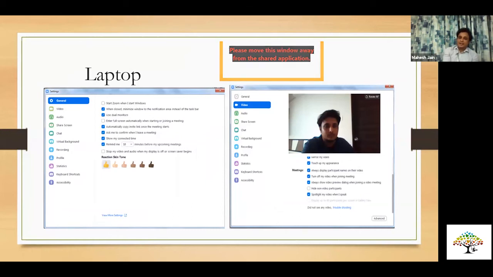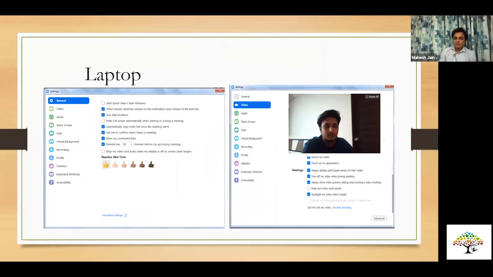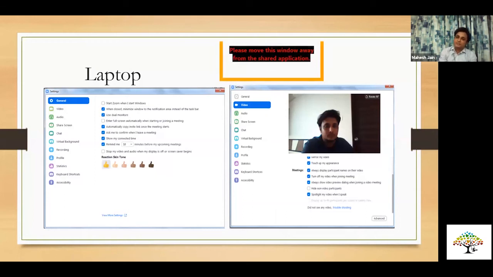So I was trying to search all these things on the internet to find out for all the participants, but I couldn't find. So I thought let's show our own stuff, and all these are settings from my own account. You could see on the video, when you click, how your video looks to the participants. Everything is visible, whether you want the background to be visible, whether you want the spotlight on you. Spotlight is when you are talking, only you will be visible, not the other people. So these are some of the settings for the video.